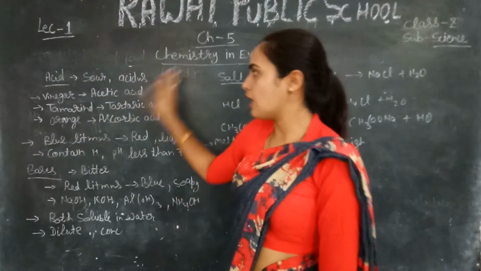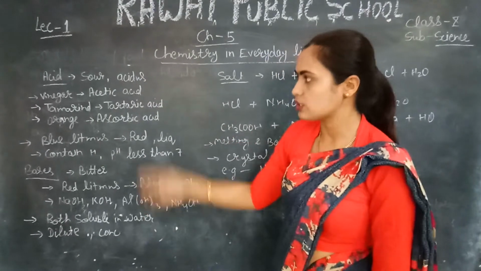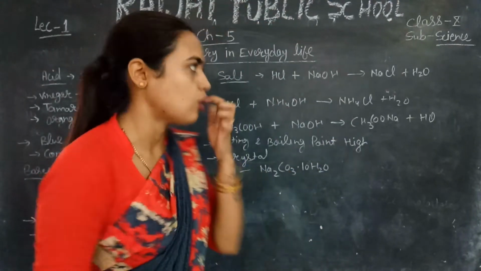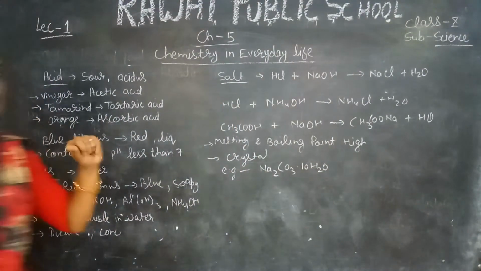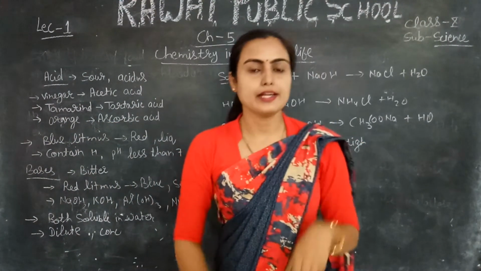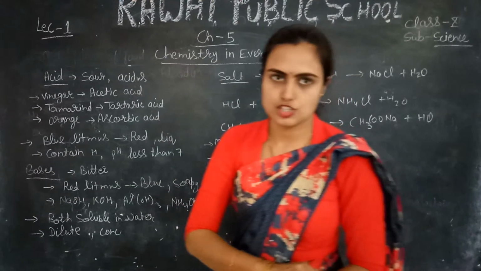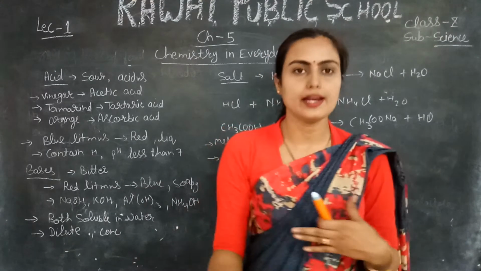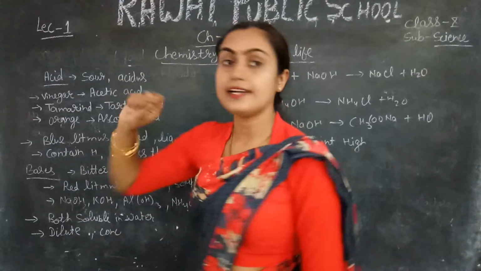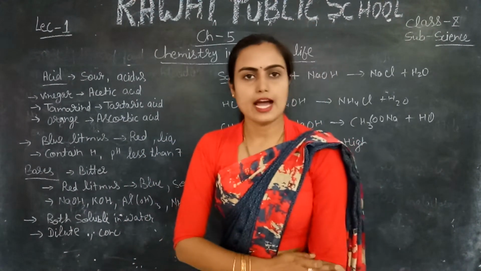So firstly, before the further procedure of this chapter, we will learn about acid, base and salt. What is the meaning of acid? What is the meaning of base and salt? What is acid? Acid is generally a substance whose pH is below 7 and which consists of hydrogen ions, H positive ions, so they are acidic in nature. The substances which contain hydrogen ions and whose pH is below 7 are generally called acids. They are sour in taste. If you check the taste of an acid, it is sour.